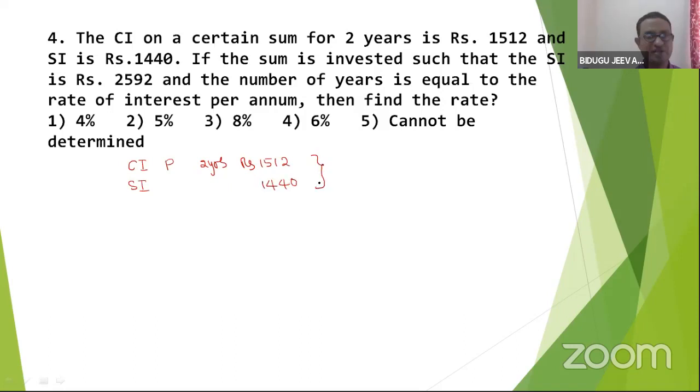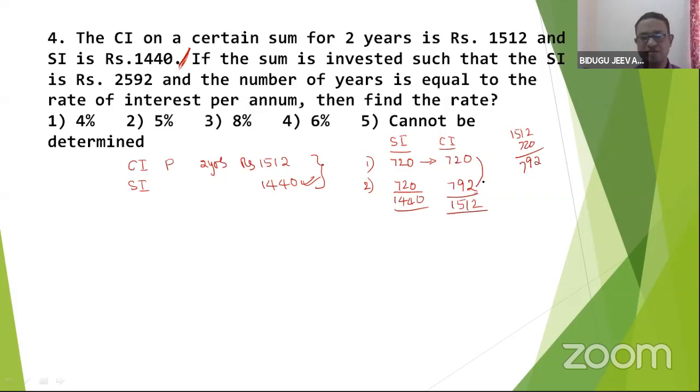We'll get one variable. So let me write simple interest, compound interest, first year, second year. So SI, this one, that is 720, 720, it has become 1440. First year SI and CI are both the same, it is 720. Now what about here? It is 1512 minus 720, it is 792. Here, what is the increment? Plus 72. That means what?